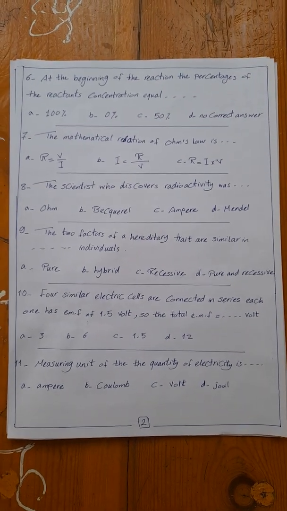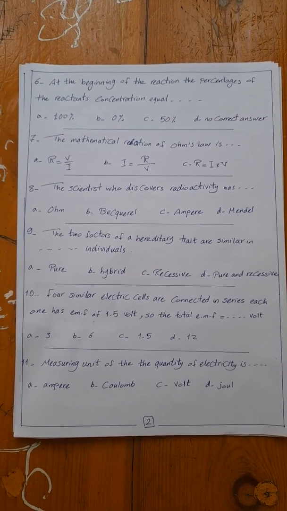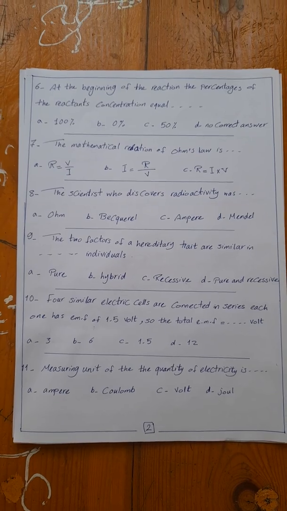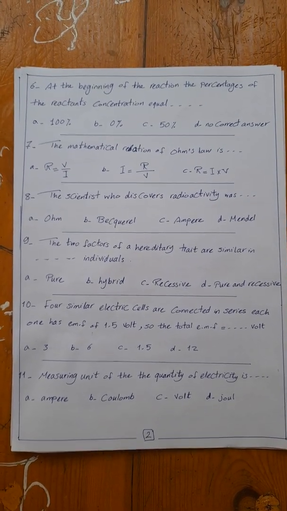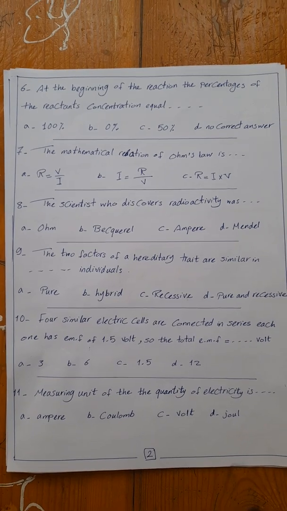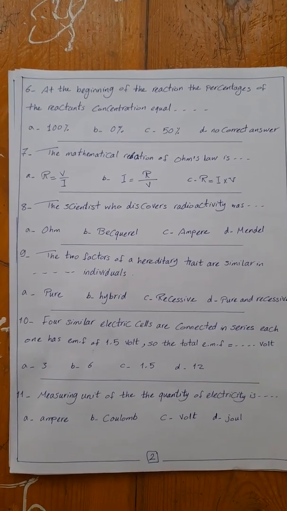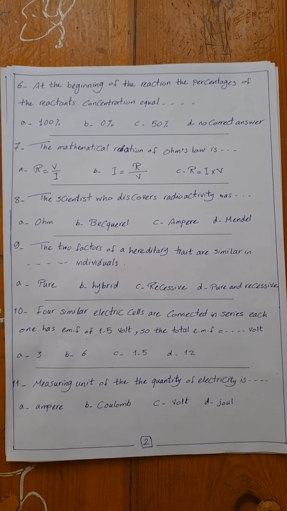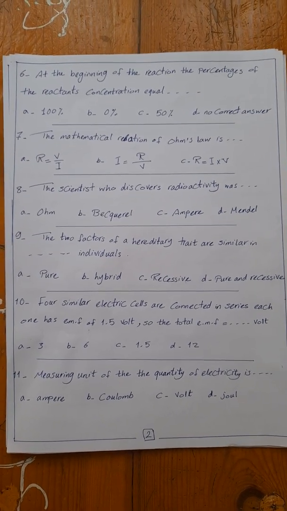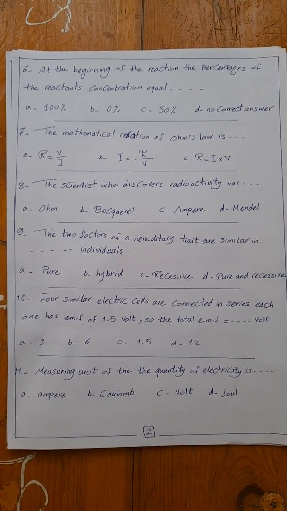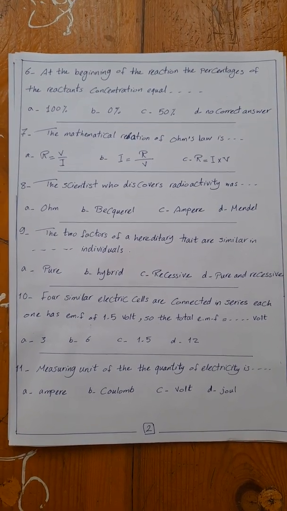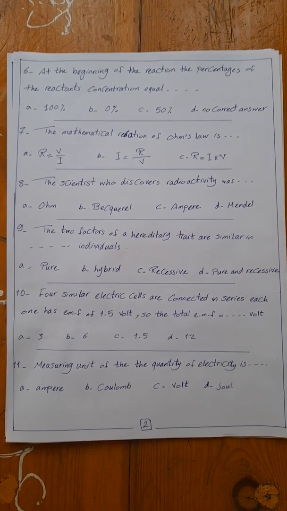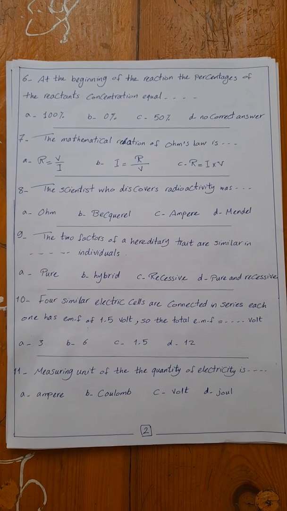Number 10. 4 similar electric cells are connected in series. Each one has electromotive force of 1.5 volt. So the total electromotive force equals space volt: 3, 6, 1.5 or 12. In case of series connection for similar cells, the total electromotive force equal the sum of electromotive force of all cells. So the total electromotive force equal 6 volt.